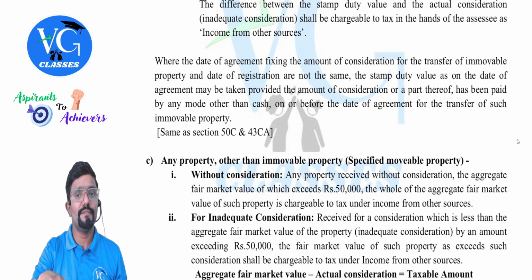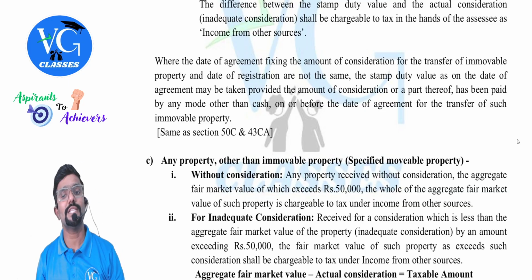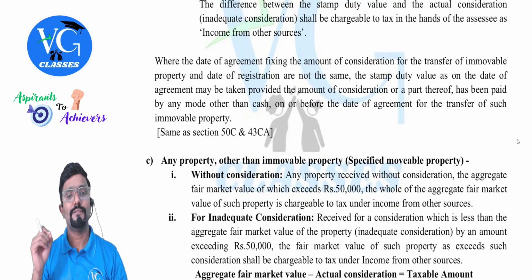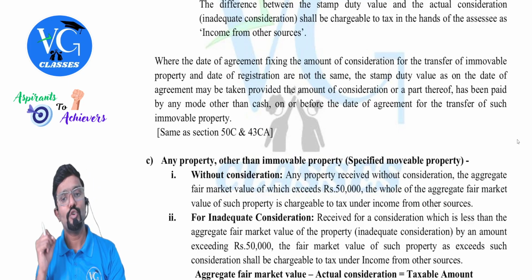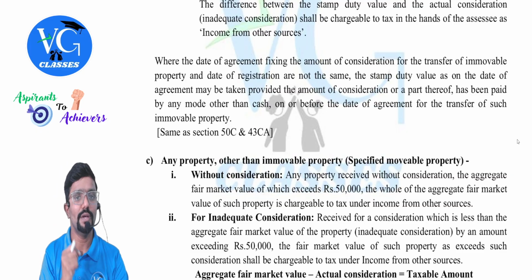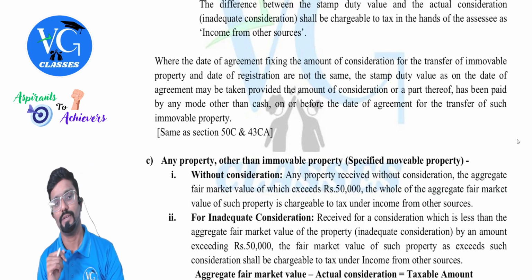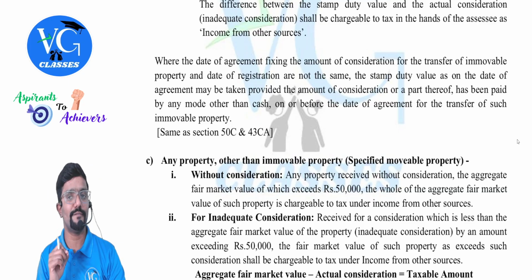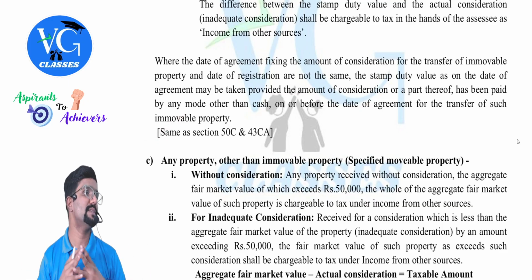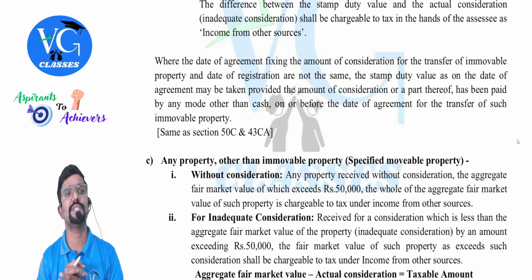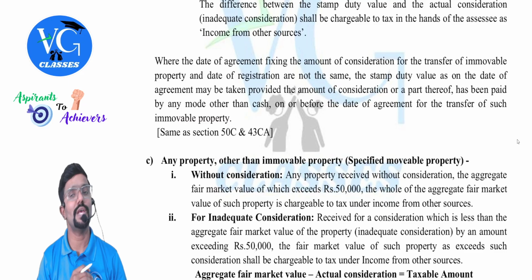Where the date of agreement fixing the amount of consideration for the transfer of immovable property and the date of registration are not the same, the stamp duty value as on the date of agreement may be taken, provided the amount of consideration or a part thereof has been paid by any mode other than cash on or before the date of agreement for the transfer of such immovable property. I have mentioned in the bracket itself, same as section 50C and 43CA, guys. There also the same provision is there, but there we check it for the seller.